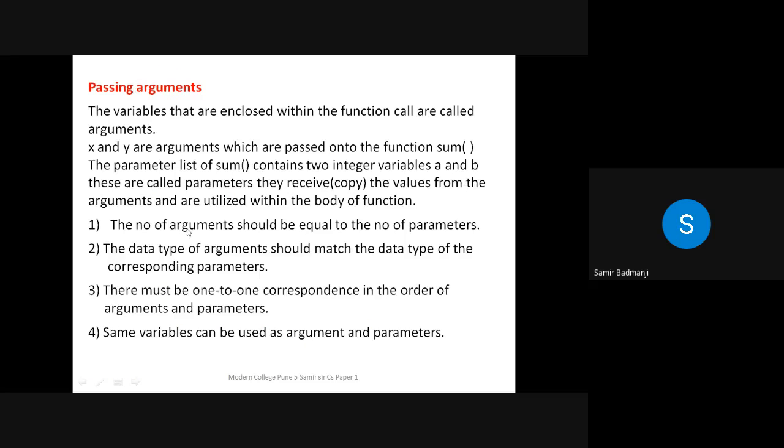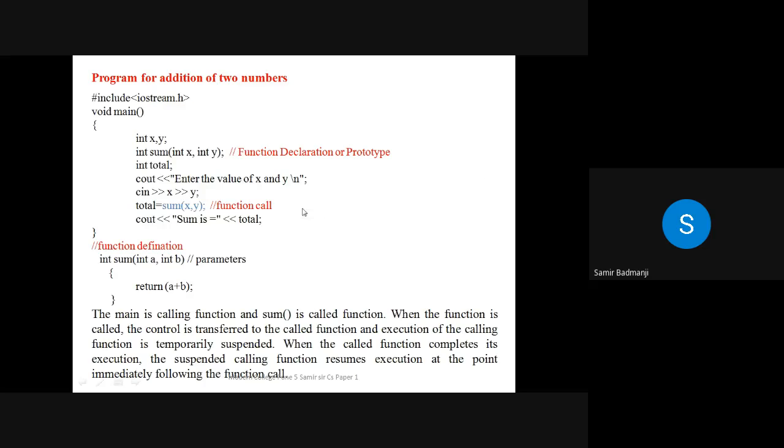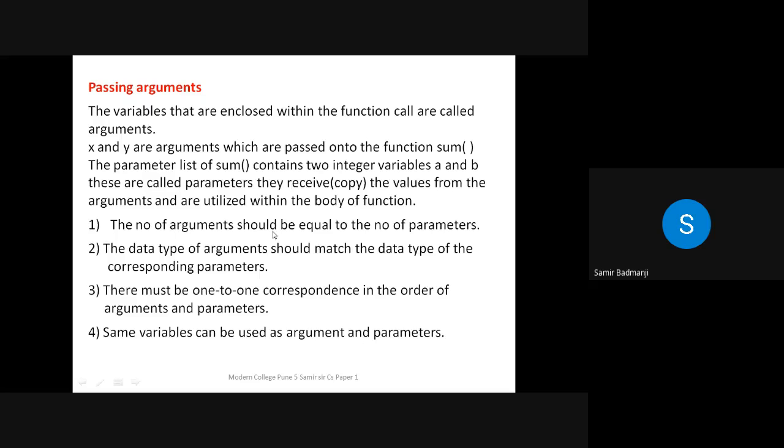Okay. The number of arguments should be equal to the number of parameters. Means what? Now suppose x and y is there here. So similarly here there should be two variables. If only one variable is there, that means it is wrong. Suppose three variables are there, again then it is wrong. So whatever is there while calling the function, same thing should be there in the called function. Suppose there are three variables here, x, y, z. Similarly, there should be three here. Okay. Number of arguments should be equal to the number of parameters.